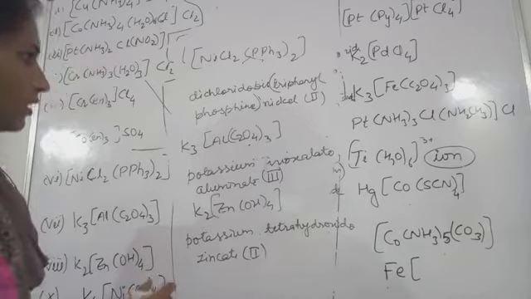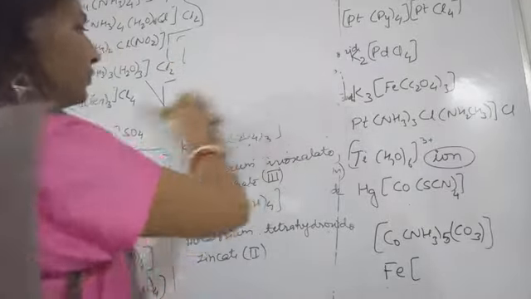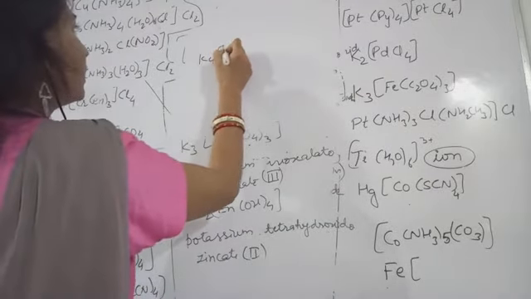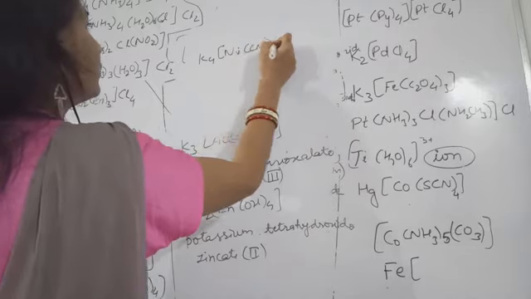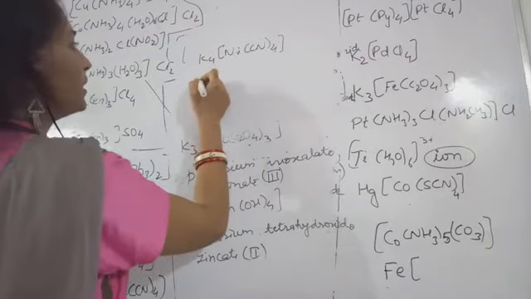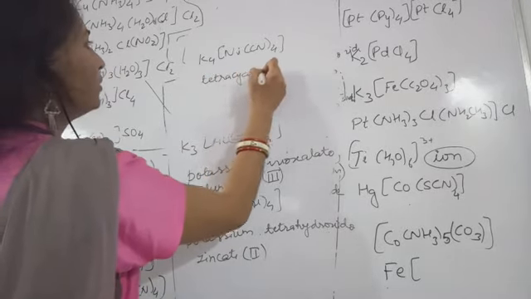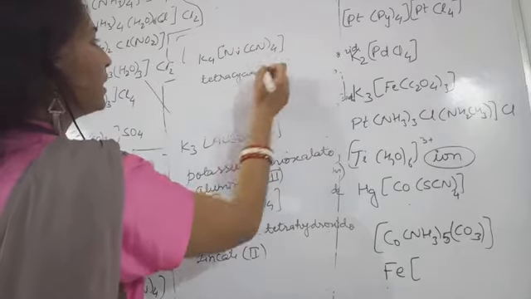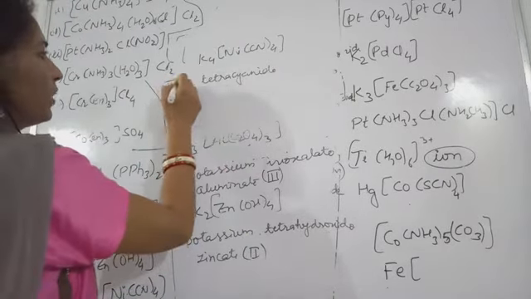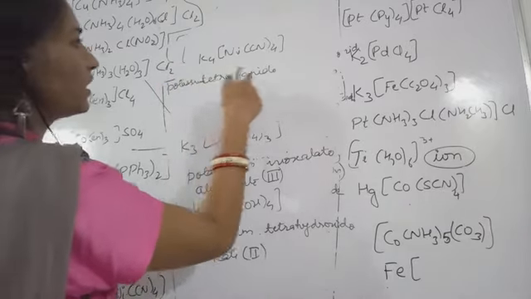K4NiCN4. Okay, I'm writing it here. This is what? K4NiCN4, okay, 4 times. So what will the name be? Tetracyanide, and sorry, potassium. You will start with potassium because potassium is present here. So the cationic part will be given the name first. Potassium.